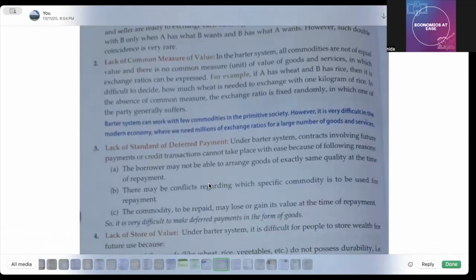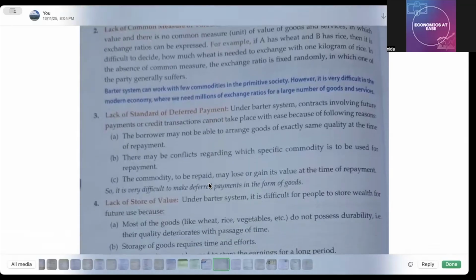Okay, so lack of standard of deferred payment. Now, that was the most, you can say, the drawback or limitation of the barter system. That is, it cannot be used for the deferred payments, means future payments के लिए हम use ही नहीं कर सकते because there are some goods that are perishable, okay, and they cannot be stored for a longer period of time. Durability उसमें नहीं थी. Let's see what's written here.